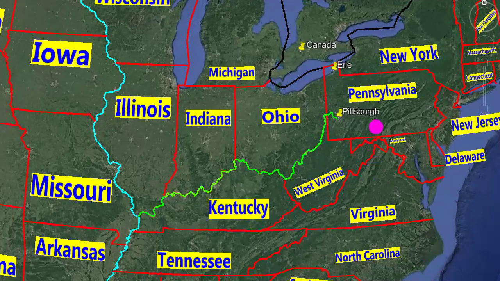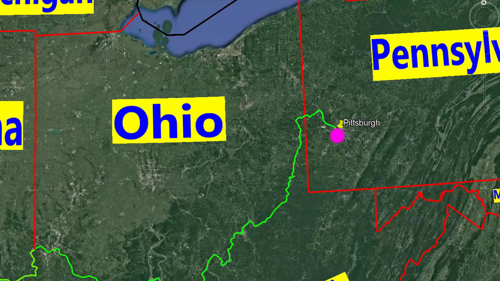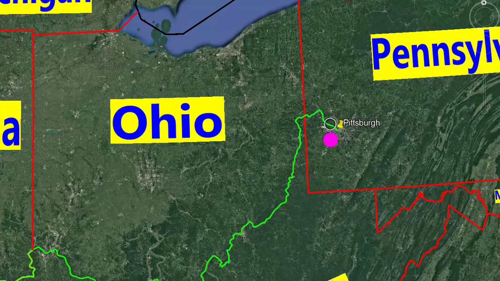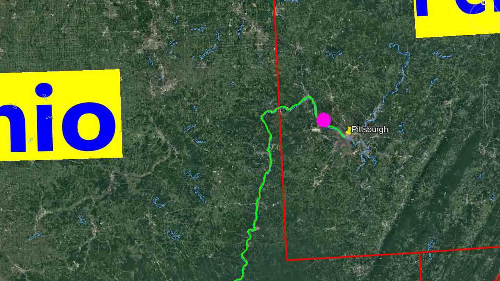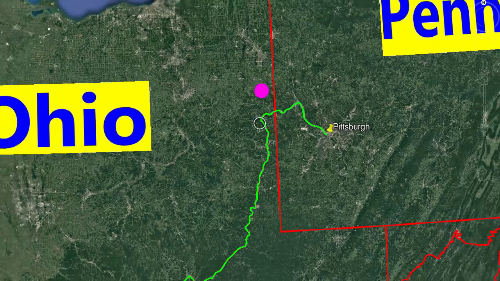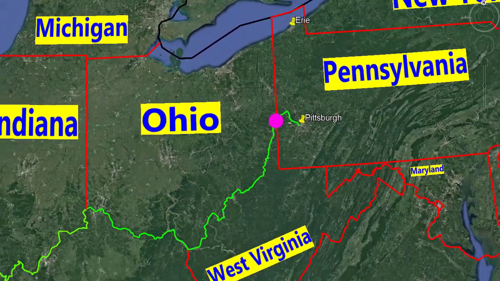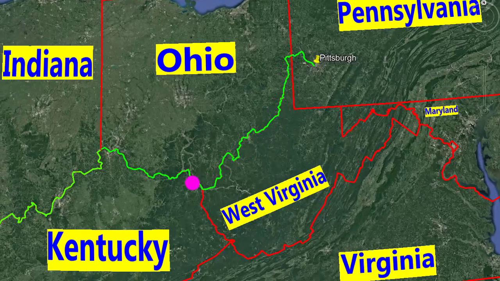The Ohio River is formed by the confluence of 2 smaller rivers at Point State Park in Pittsburgh, Pennsylvania. From there, it flows northwest for about 39 kilometers, before making a sudden turn to the south-southwest at the West Virginia-Ohio-Pennsylvania triple state line. From there, it forms the border between Ohio and West Virginia.